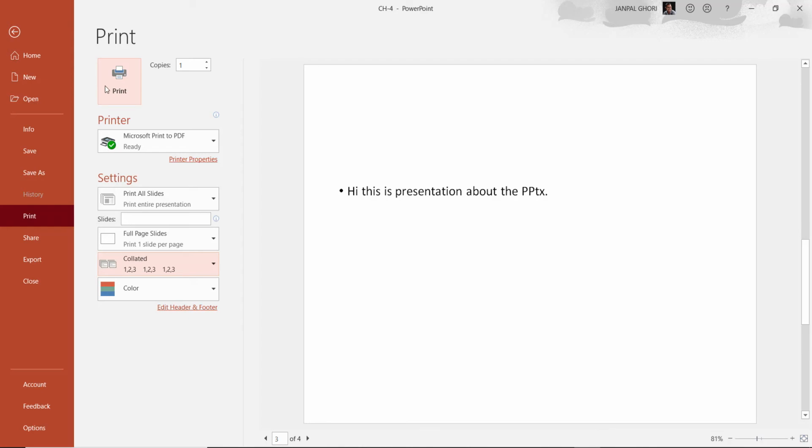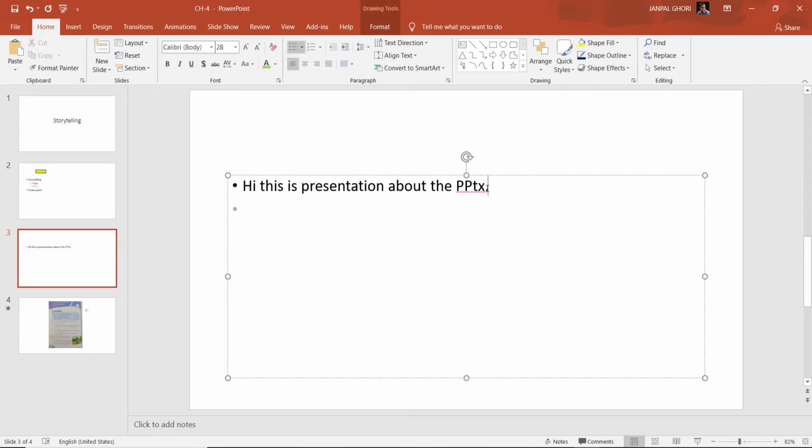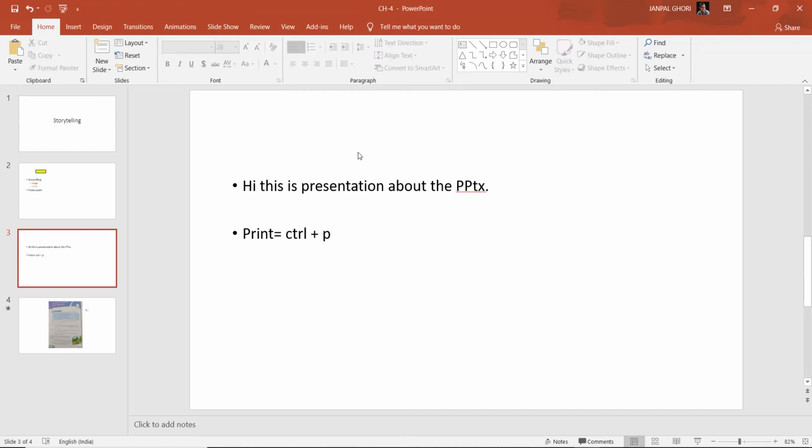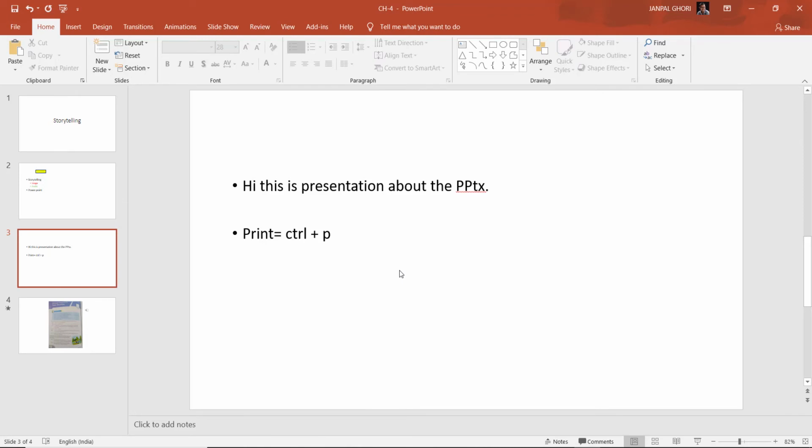Okay, and suppose I don't want to go through this process. What can you do for printing? What we can do is Control plus P. If you press Control plus P, you can get the print page. See, I am pressing Control and P. You see, I directly went to that print page. The second option is the shortcut, this one.